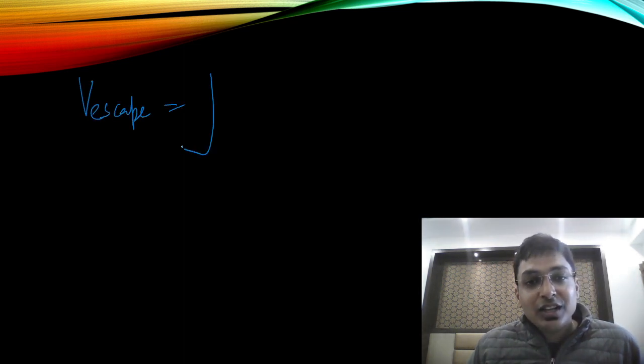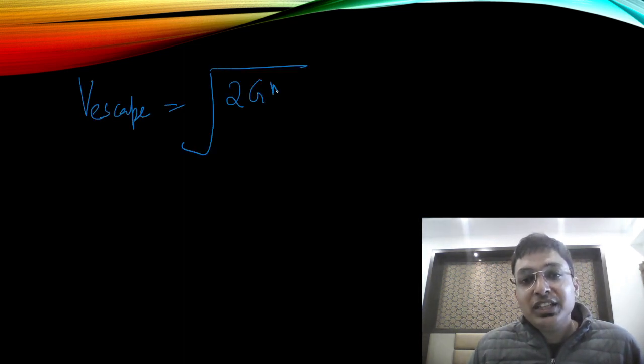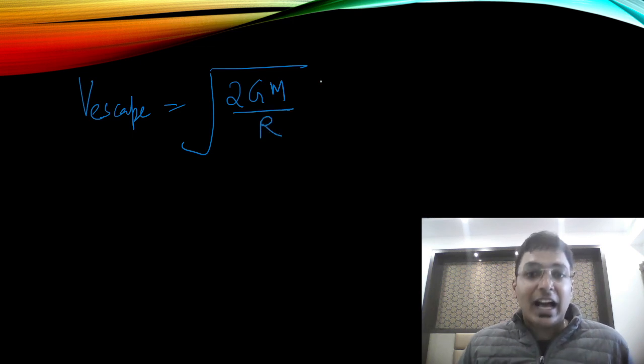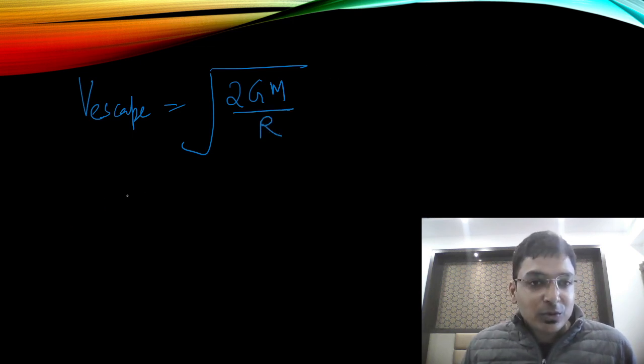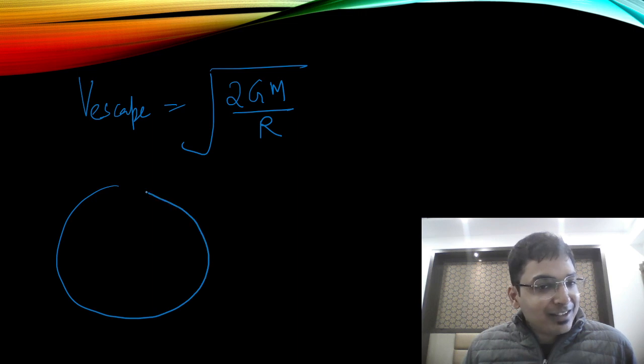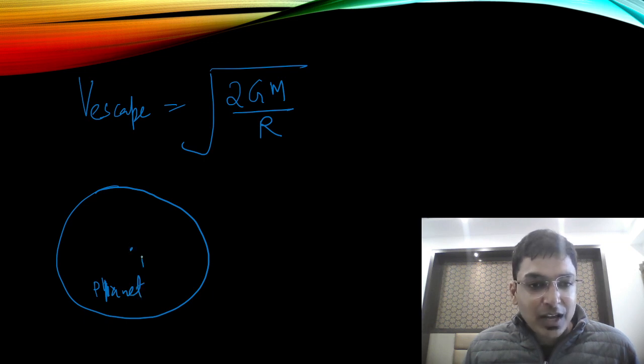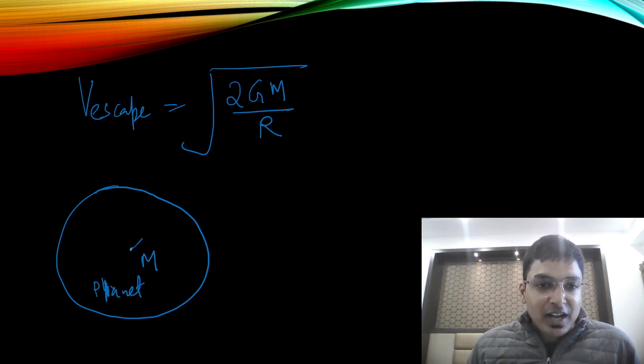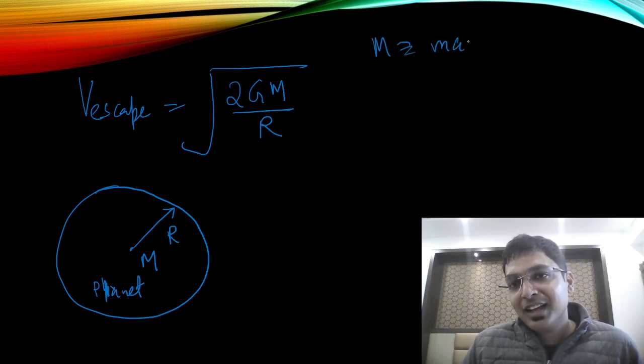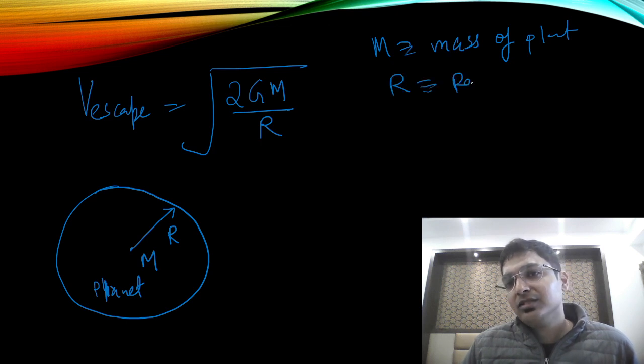Now, one more important formula, the escape velocity formula. What is the formula for escape velocity? Under root of 2GM by R. Again, what is M? Suppose you have to escape from a planet. This is the planet. The mass of the planet is M, and the radius of the planet is R.